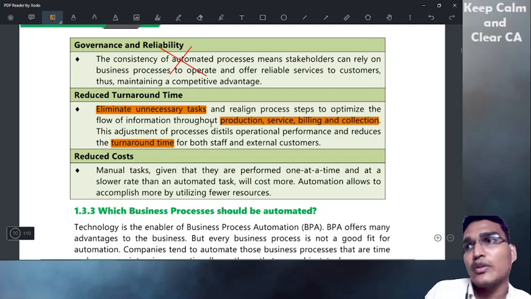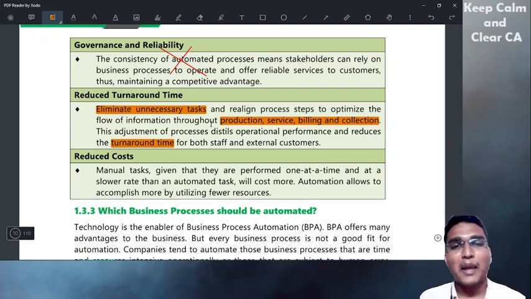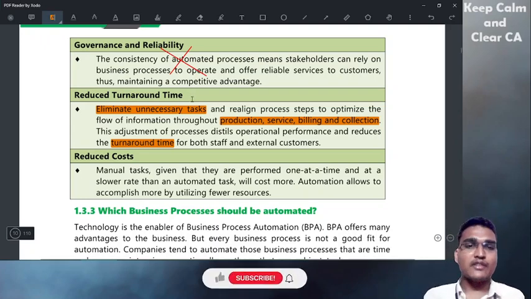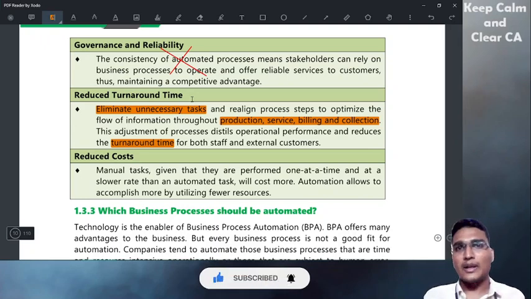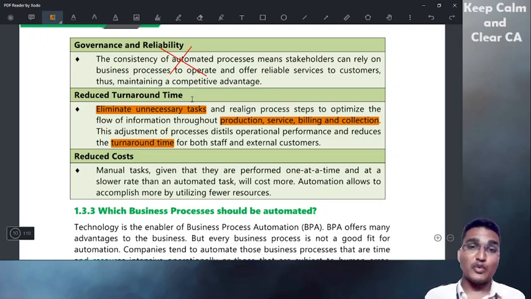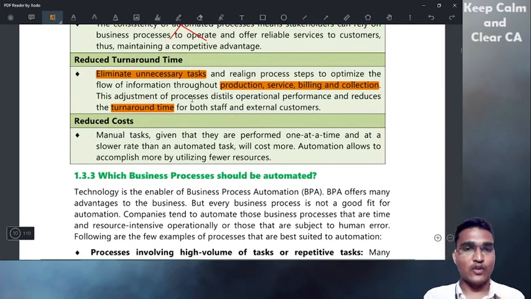Actually, why does time need to be saved? Because time is money, right? You would have studied that in financial management. I think in future time will be more valuable than money. Now it's almost equal to money, but in future time will be valued more than money. That's what my expectation is. Let's see what happens.